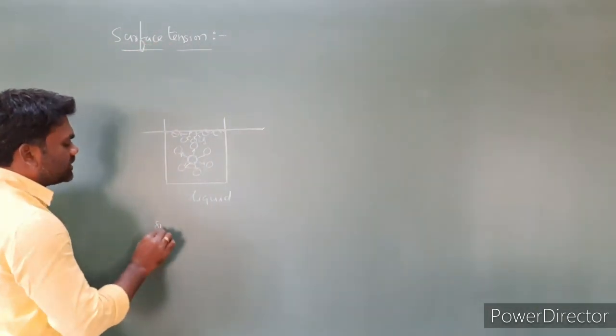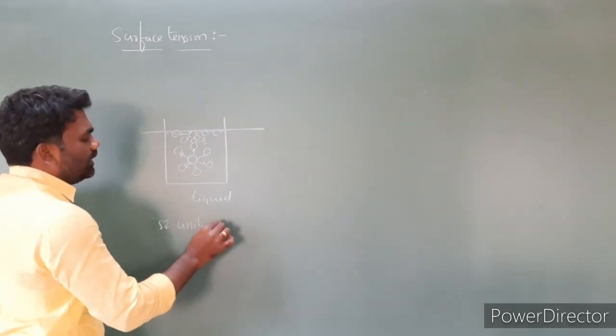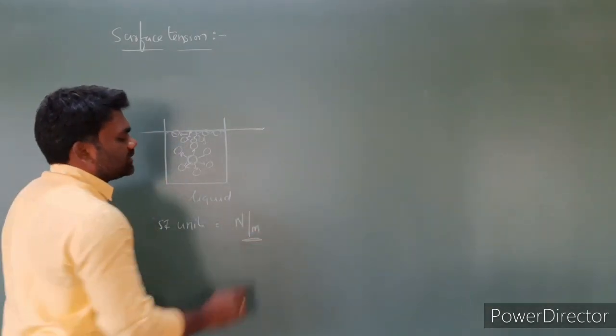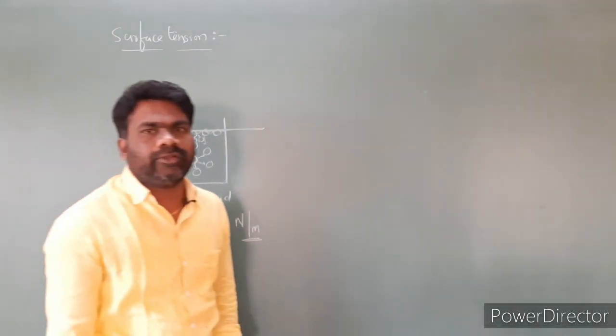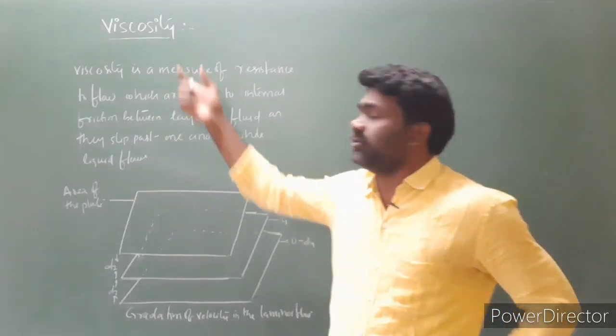SI units of surface tension: the SI unit is Newton per meter. This is surface tension. Next, viscosity.